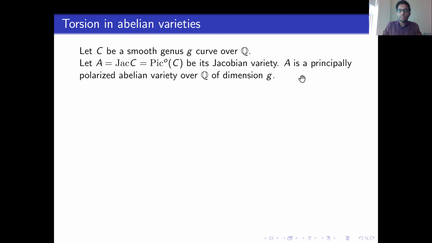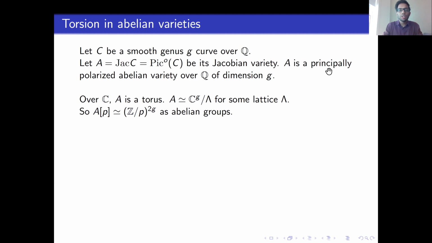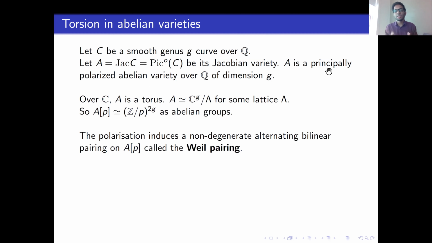They also have another structure. This abelian variety has another structure on it called a principal polarization. This is basically an isomorphism from A to A dual. Over the complex numbers, any abelian variety is a torus. It is isomorphic to C^g quotiented by some lattice Λ. From this description, it is immediate that the p-torsion is a 2g-dimensional vector space over F_p. The polarization also introduces another structure on the p-torsion called the Weil pairing. This is a non-degenerate alternating bilinear pairing.